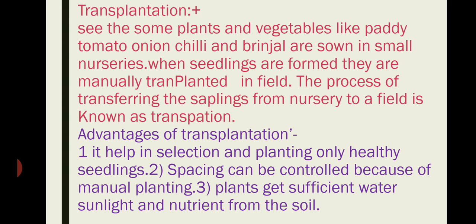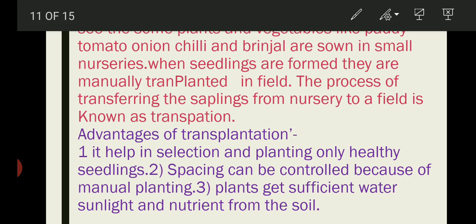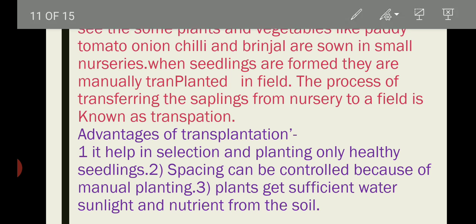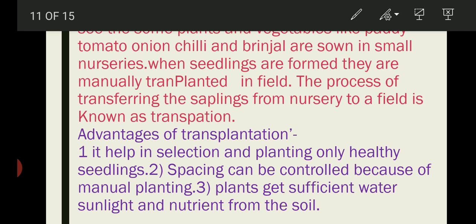When seedlings are formed, they are manually transplanted in the field. This process of transferring the saplings from the nursery to a field is known as transplantation. This practice has the following advantages. It helps in the selection and planting of only healthy seedlings. Spacing can be controlled by the transplantation method. Proper space can be maintained between the plants so that they can utilize optimum sunlight, sufficient water and nutrients from